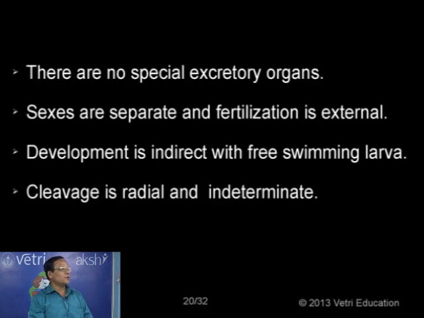In the case of chordates, I mentioned already that in deuterostomes the nature of the cleavage is radial and indeterminate. In the case of protostomes, for example annelids and mollusca, the nature of cleavage is spiral and determinate, but here it is radial and indeterminate.